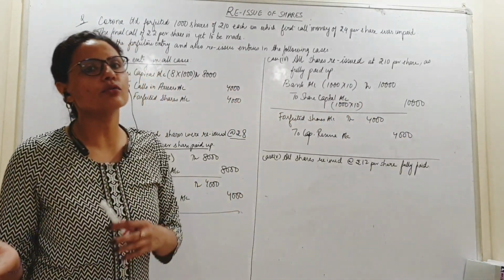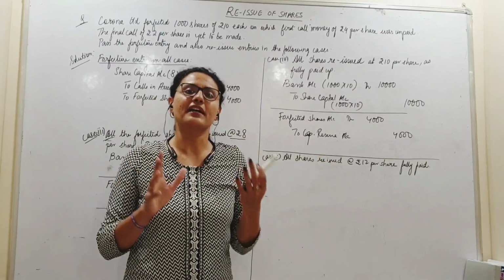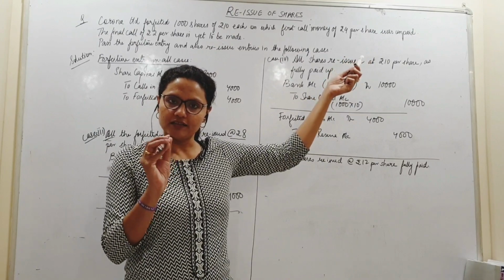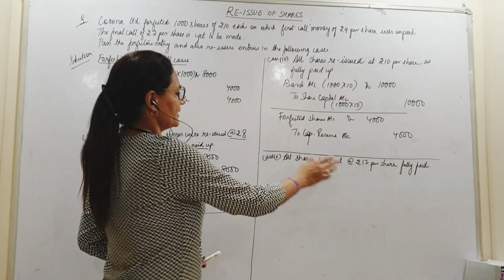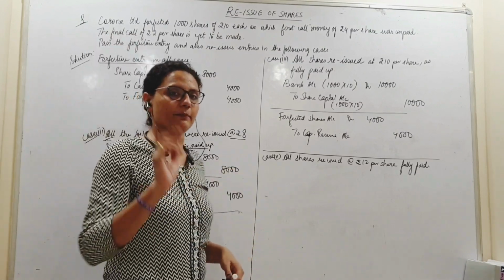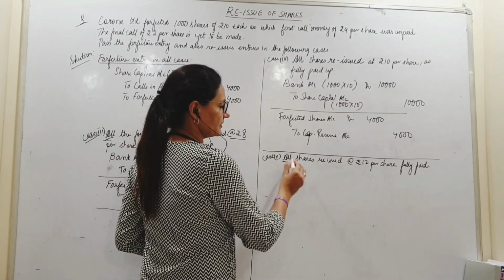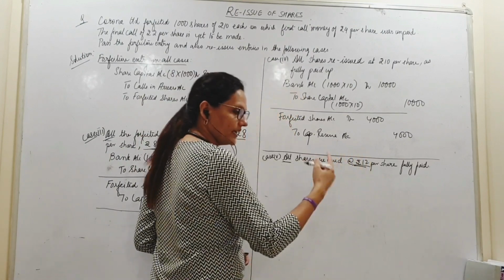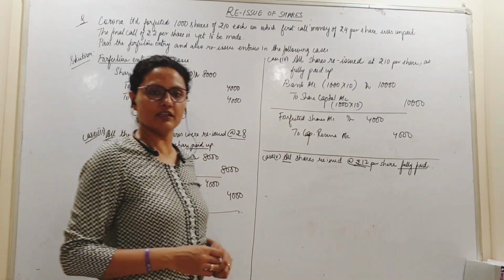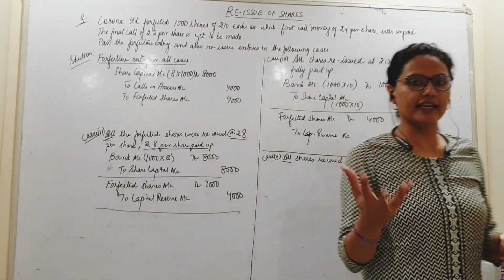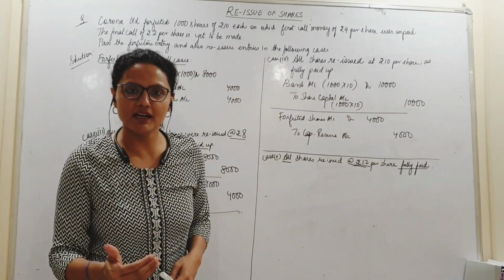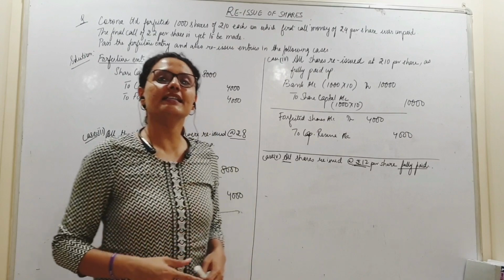So appreciate how in different ways that sum can be thrown to you. But पकड़ना क्या है? वही 2-3 पॉइंट पकड़ लेने. Yes. In this, all shares reissued at 12 per share fully paid. Again, all shares 1,000, issue price 12, considering fully paid 10 rupees nominal value. So a share worth 10 rupees I am reissuing at 12 rupees. Am I not reissuing at a premium? Yes. 2 rupees gain I make.